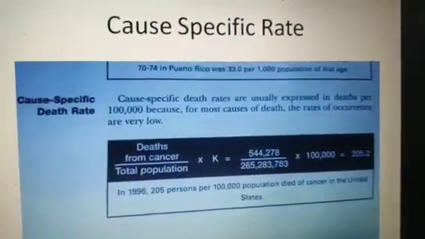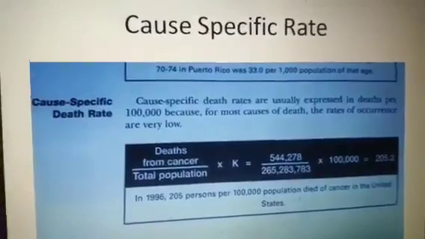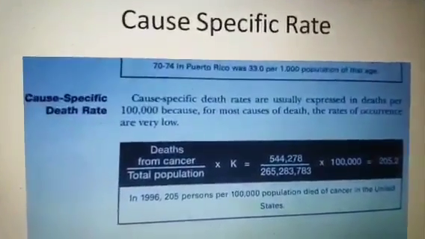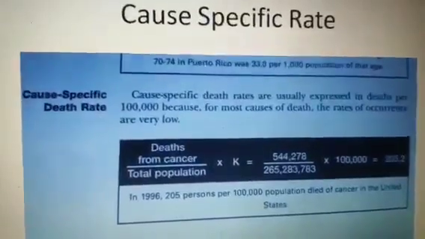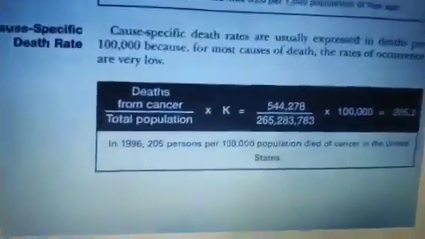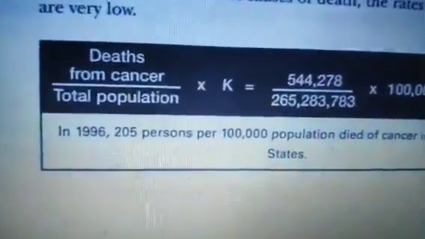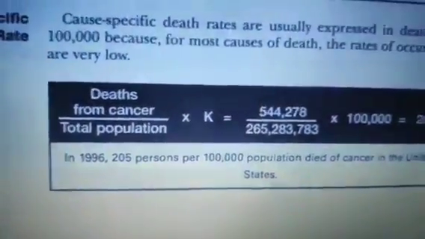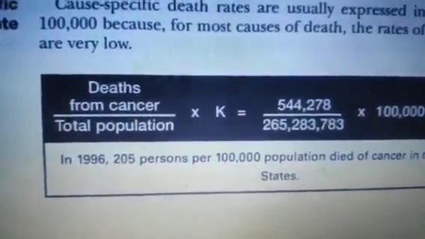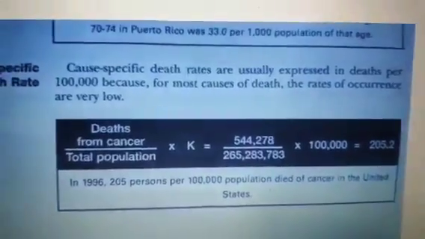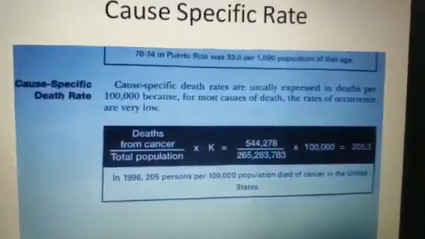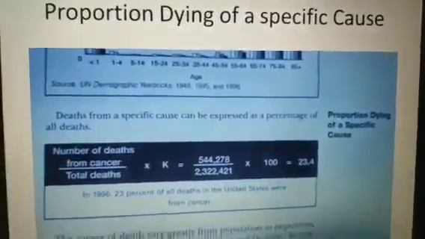And then every death has a specific cause. For example, nowadays corona is a specific cause of death around the world. So this is the cause specific death rate. In this example, I have depicted cancer, but you can write COVID here. Deaths from cancer or deaths from COVID divided by total population into K. You can calculate the cause specific death rate. So this is another type of measurement of mortality rate.